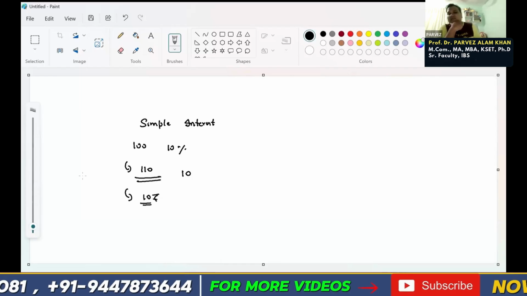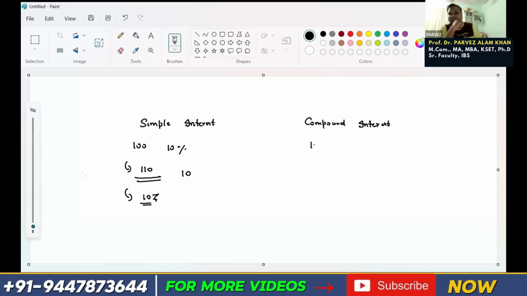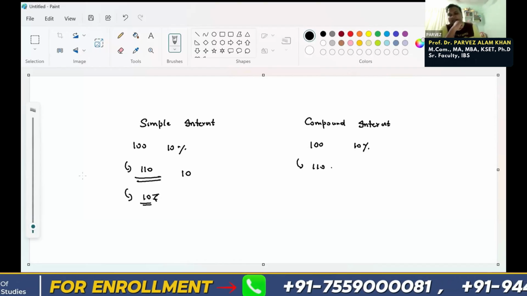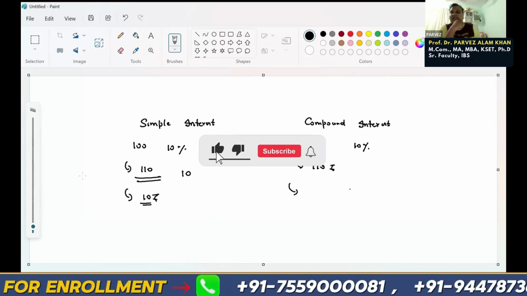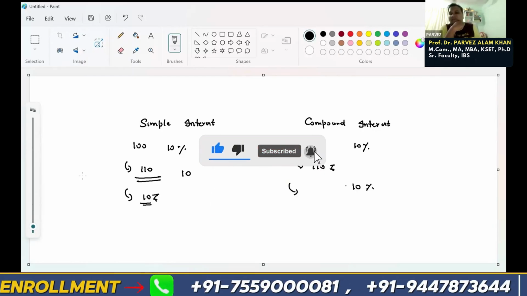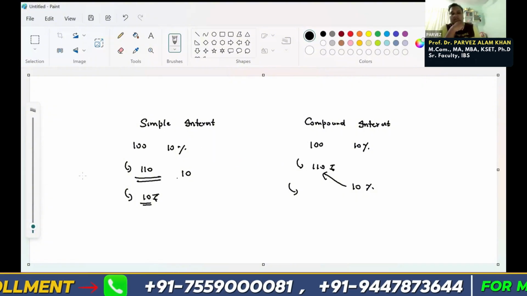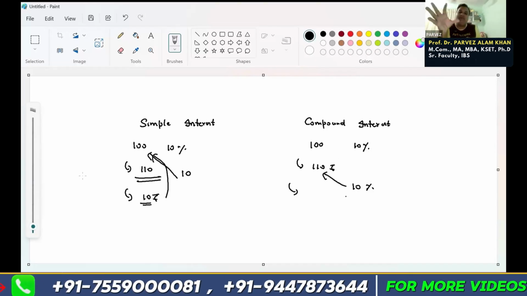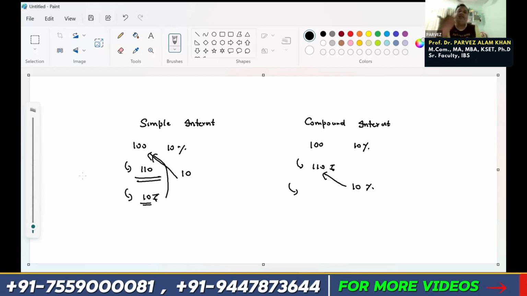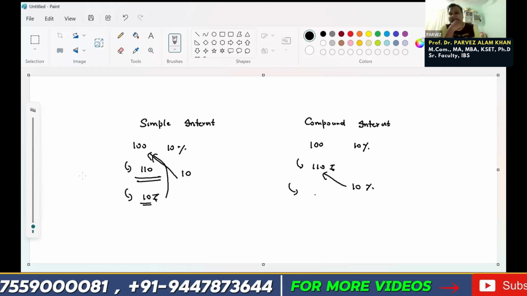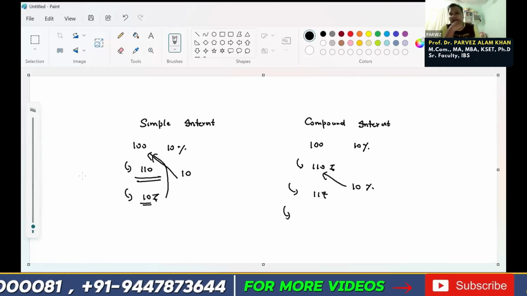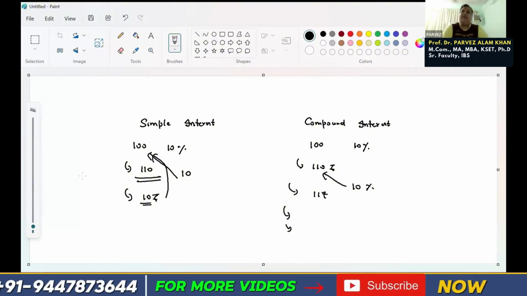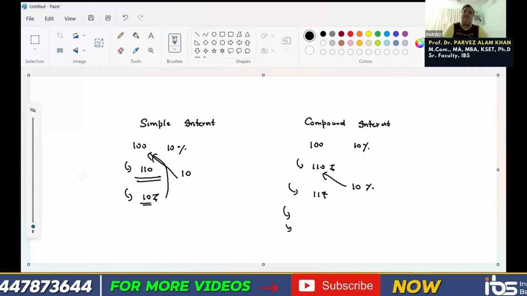But in case of compound interest, what happens? Suppose this year 100 with a 10% interest rate means by next year it will be 110 rupees, right? But after that, the 10% will be calculated not on 100 rupees. Your principal plus interest will be added and then it will be compounded, so it will be calculated on 110 and become 11 rupees. That is how compounding works, right? So nowadays we don't say compound interest, we say future value.